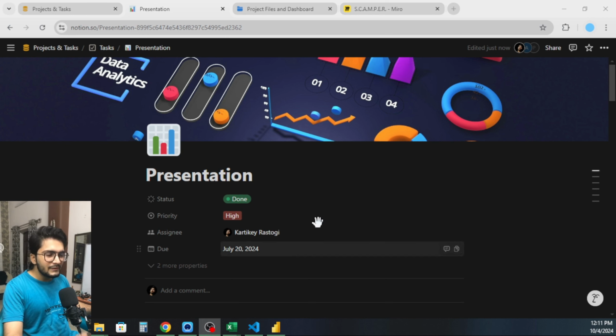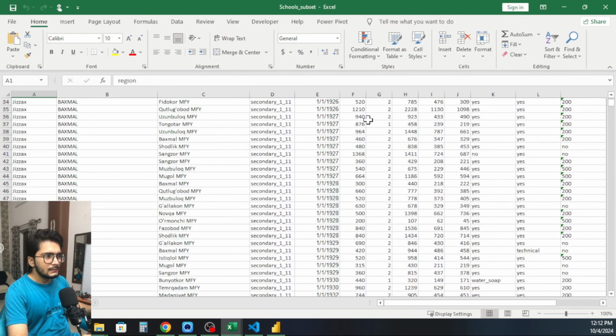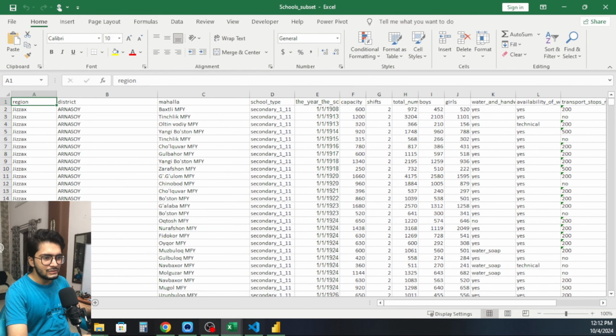So let me first of all show you the data set that we were given. So here is the data set. This was the data set that we were given in the original format, right? And this is the school subset where there was region, districts and mahalas. These were hierarchical, like in each region there are different districts, and in different districts there are each mahalas that are there.